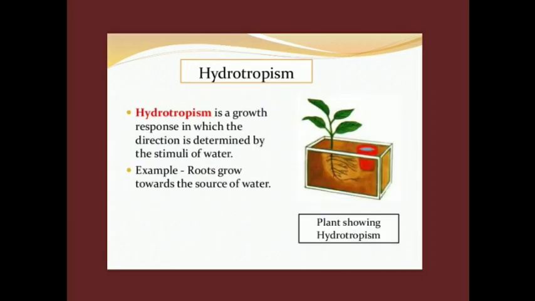Now we will see the third type, hydrotrophism. Hydrotrophism is a growth response in which the direction is determined by the stimulus of water. A good example here is that the root always grows towards a source of water. So it is an example of hydrotrophism.